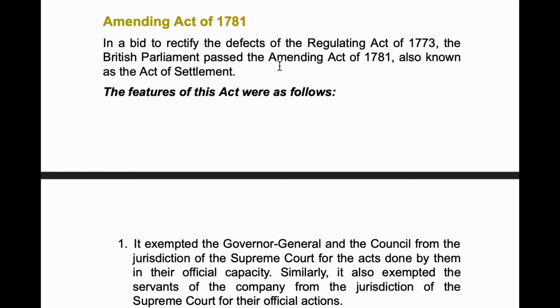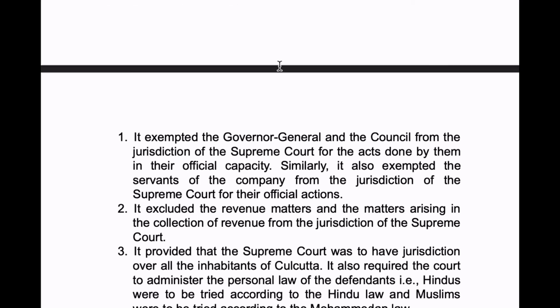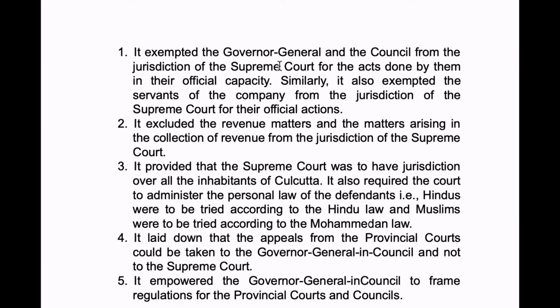Now the features of this act are: first, it exempted the Governor General and the Council from the jurisdiction of the Supreme Court for the acts done by them in their official capacity. Similarly, it also exempted the servants of the company from the jurisdiction of the Supreme Court for their official actions. So anybody can't approach the Supreme Court against the official actions taken by the Governor General and his council, and also the other servants of the company.